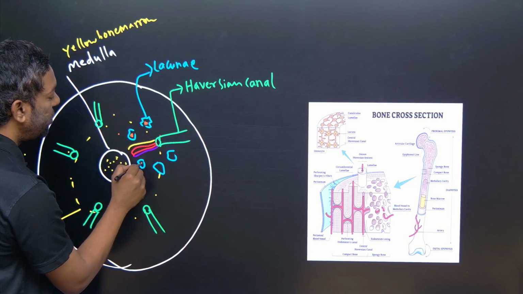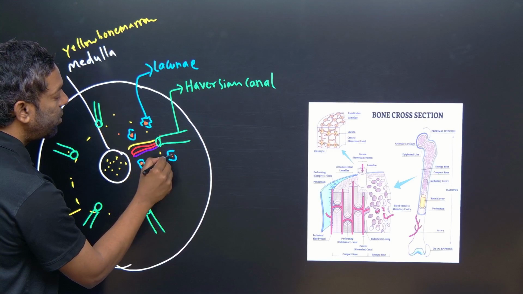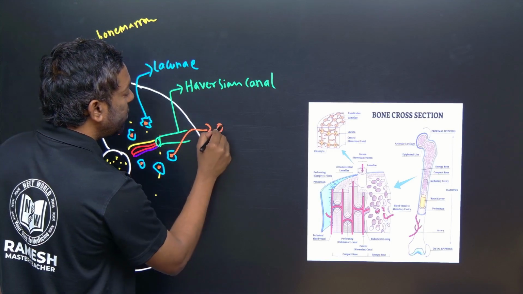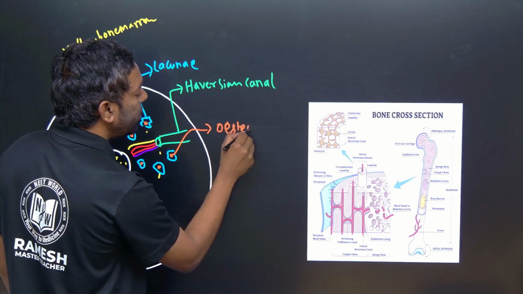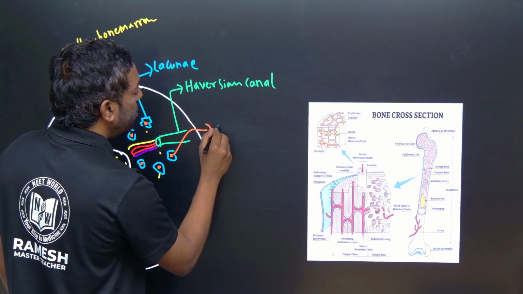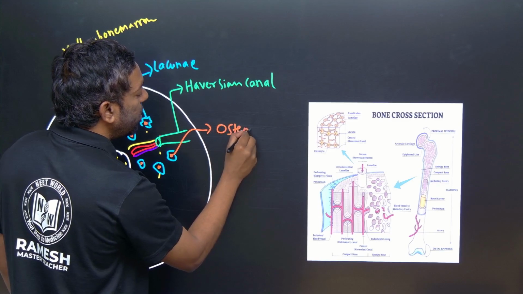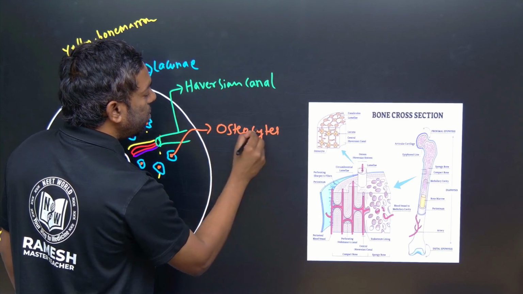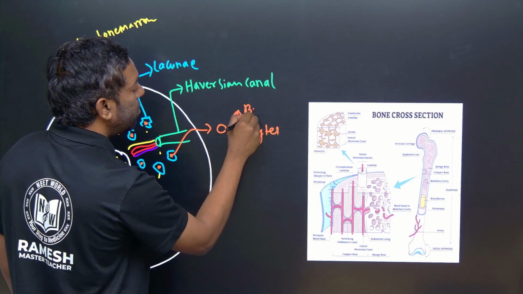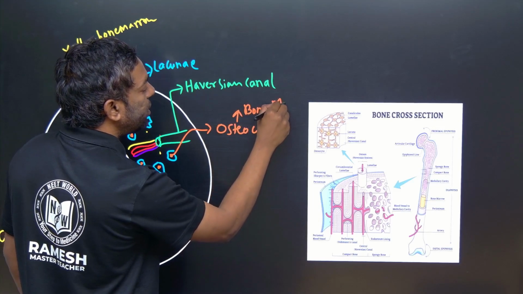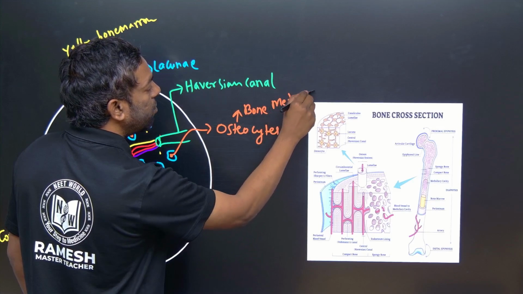These are the osteocytes. Osteocytes mean bone cells, mature bone cells.